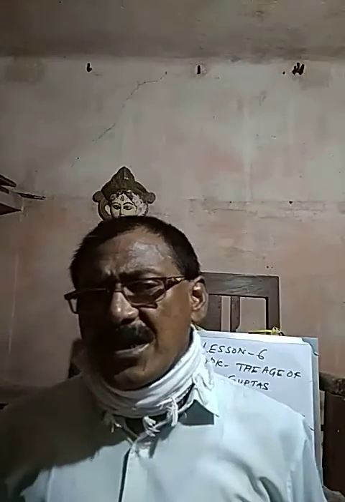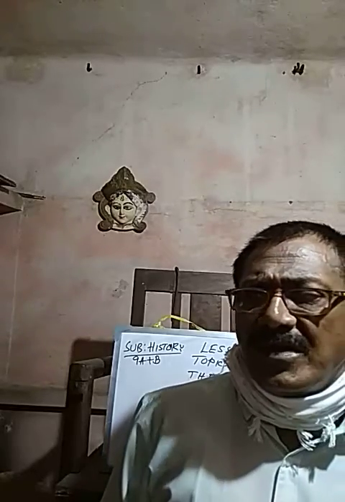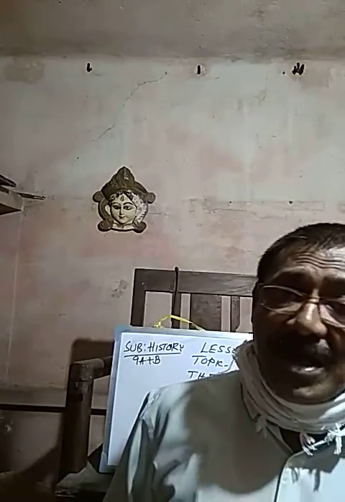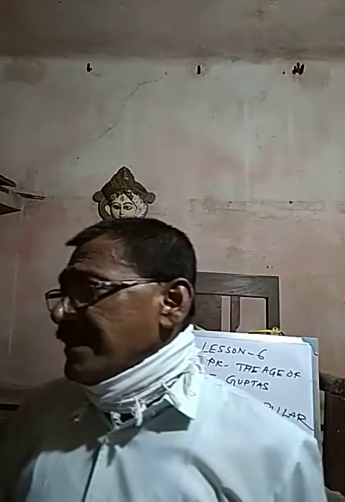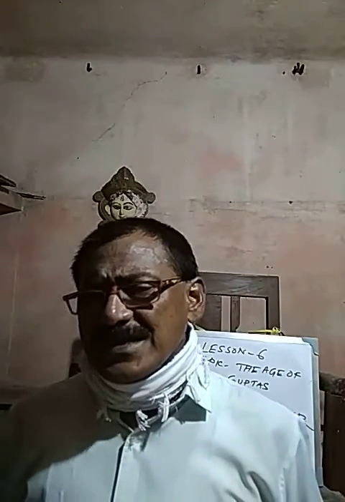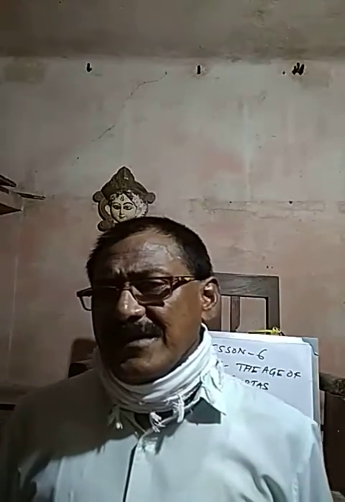That means Harisena came to know from Samudragupta, and Samudragupta also came to know it from other rulers. The idea about the previous rulers came orally, and as per these ideas about the previous rulers of the Gupta dynasty, Harisena, the court poet of Samudragupta, wrote it in vivid description in the Allahabad pillar inscription.